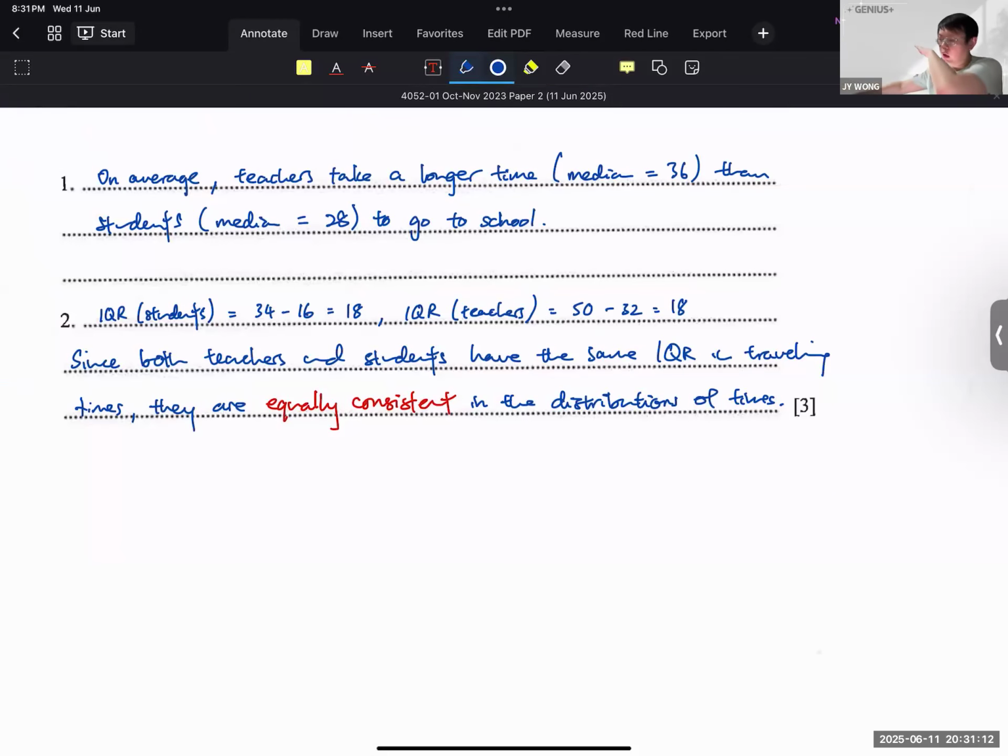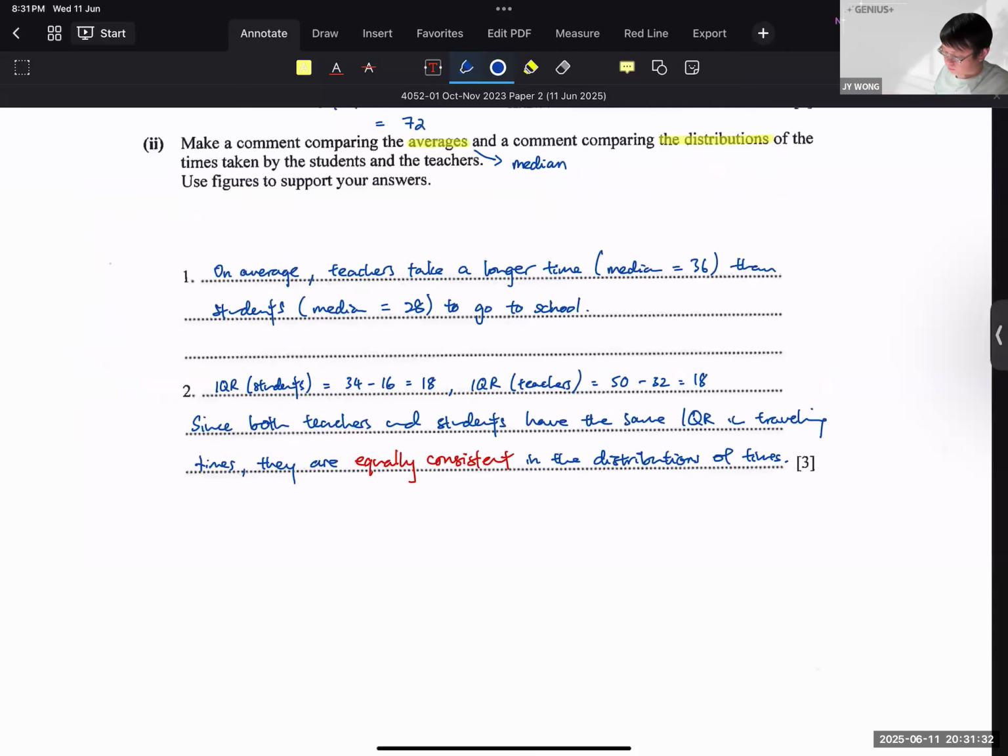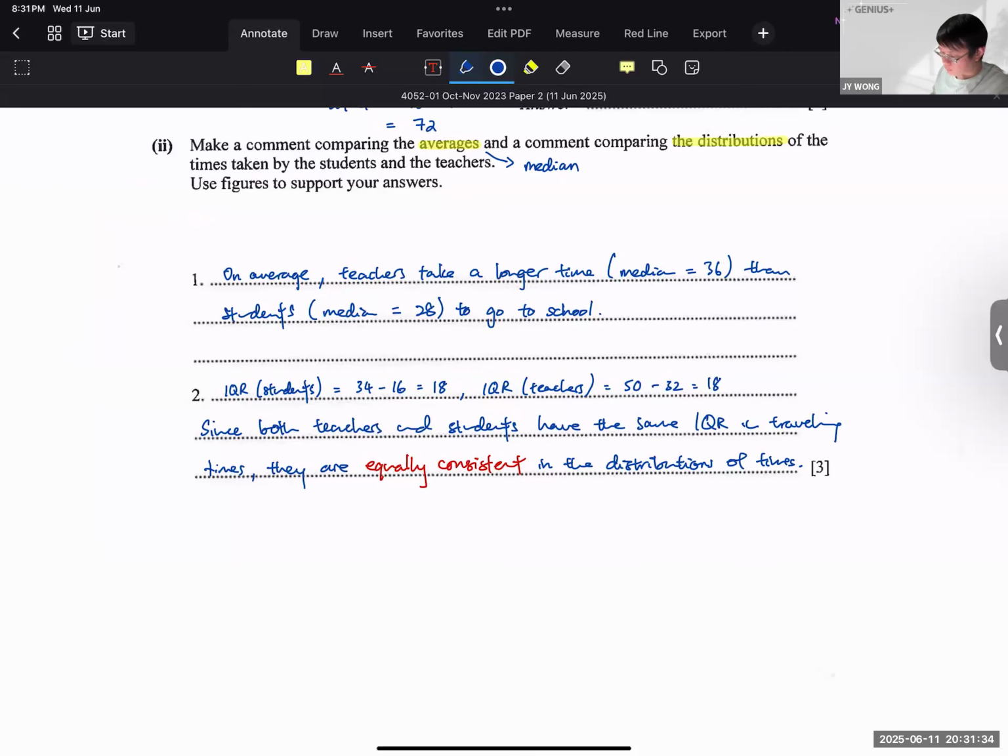Okay, so the expression that Cambridge wants to see is "equally consistent." They have the same consistency. They have equal consistency. Because same IQR. So for finding IQR is the one where the 1 extra mark comes in. All right. Let's move on.